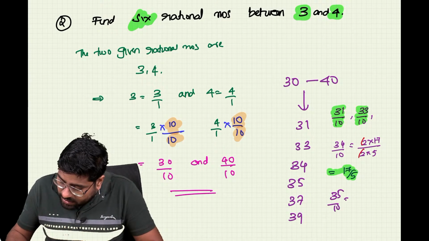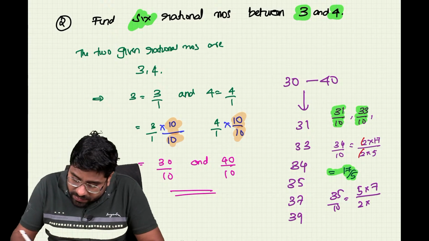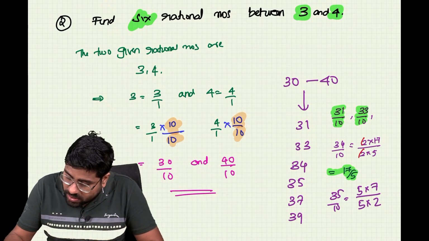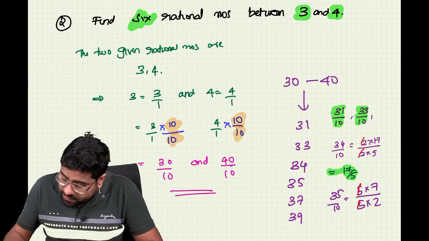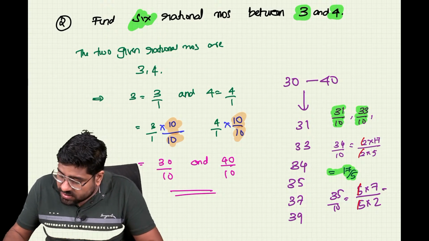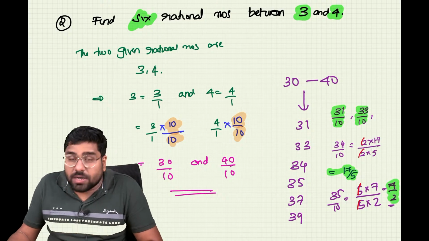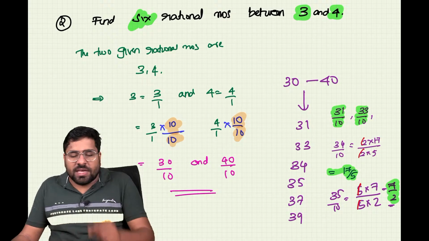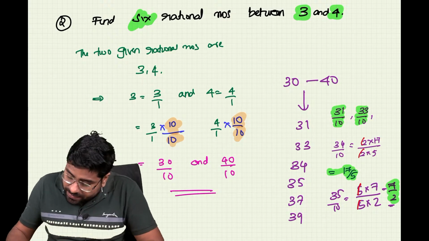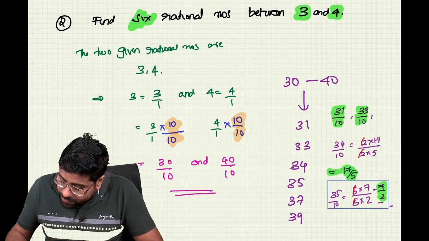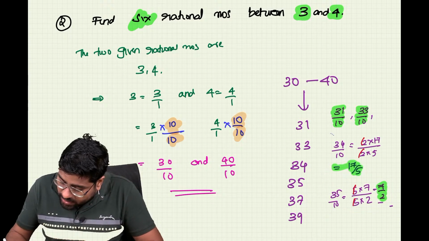35 divided by 10, which can be written as 5 into 7 divided by 5 into 2. So you cancel out the 5. You will end up getting the value to be equal to 7 by 2. Another rational number. Clear? Is that clear, everyone? Yes, I hope so, right?